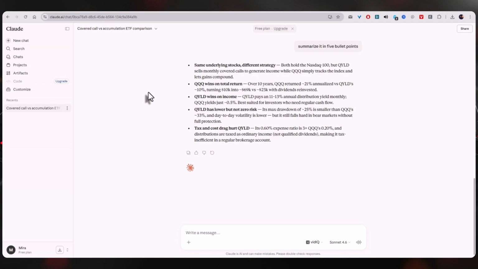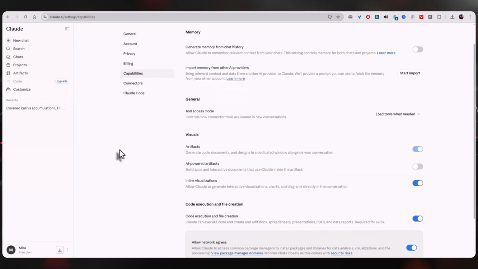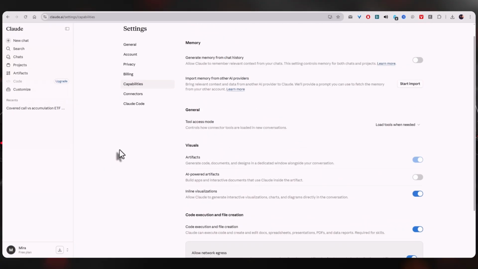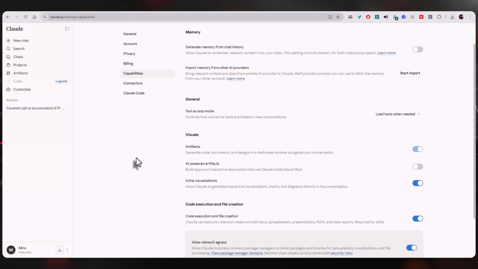You should also check your settings to see if you can disable extended thinking or reduce the thinking budget. While deep reasoning is great for complex math, it can cause unnecessary spinning on simple tasks. Turning this off makes the responses faster, though you do lose that extra layer of logical checking.